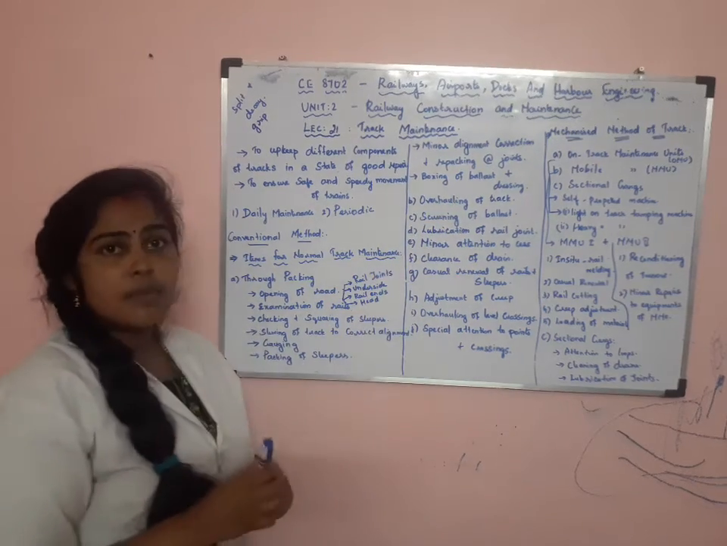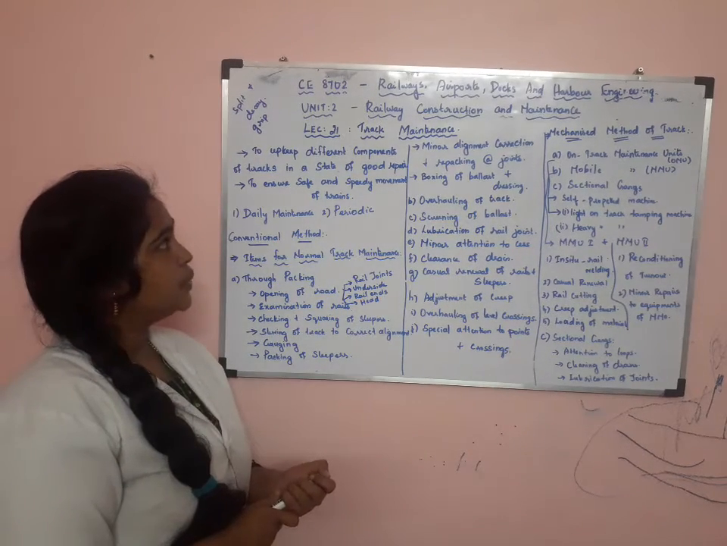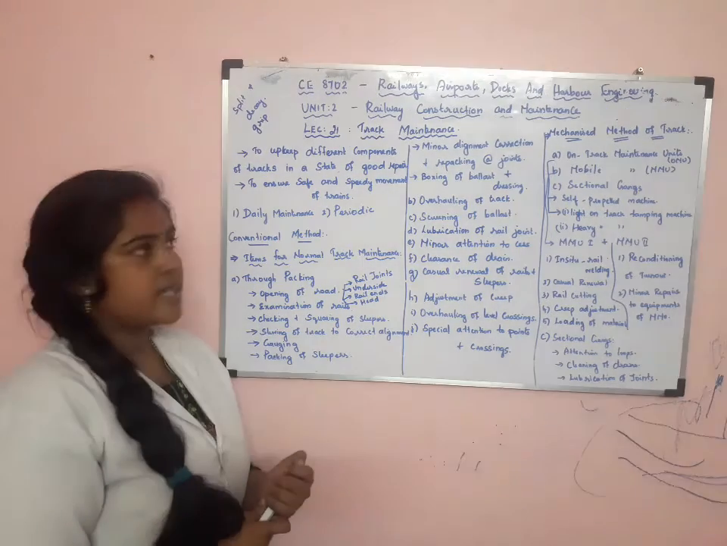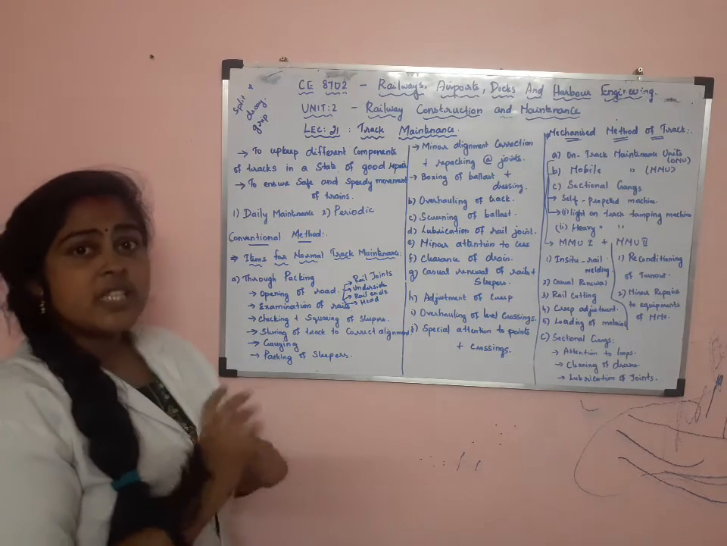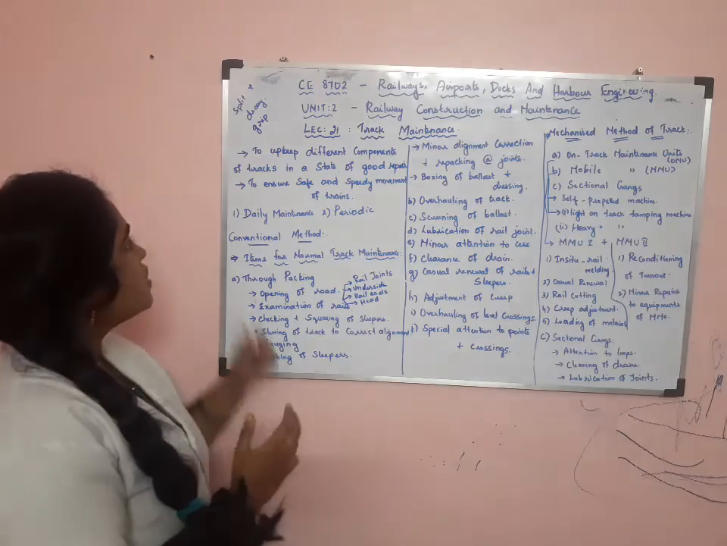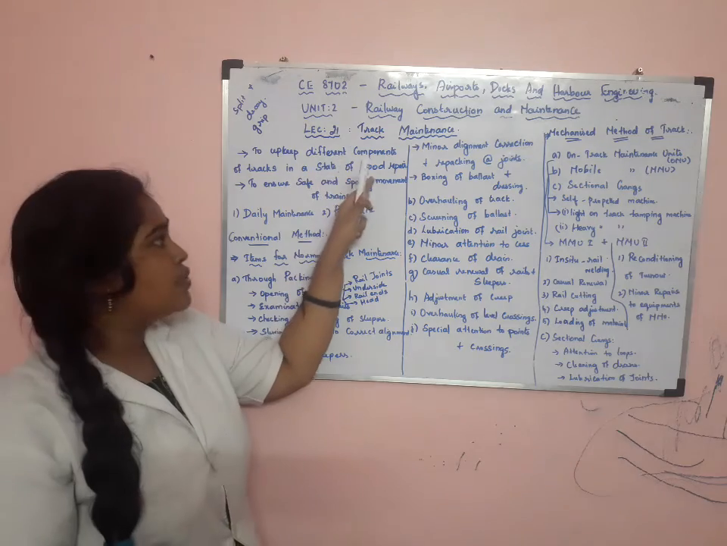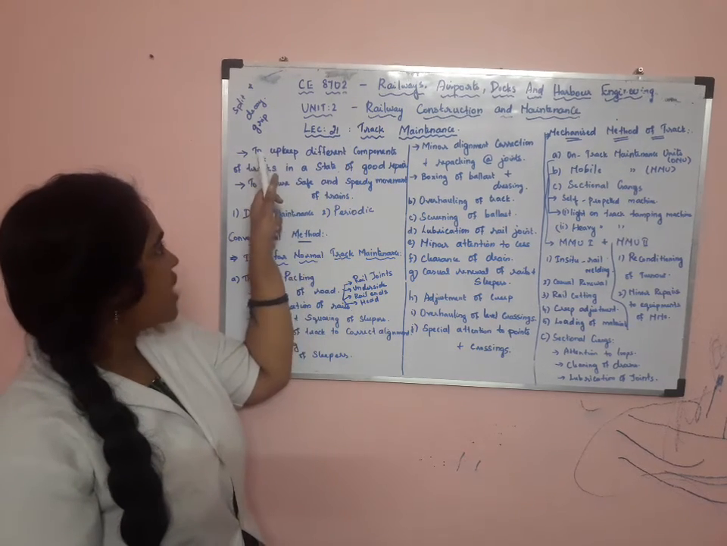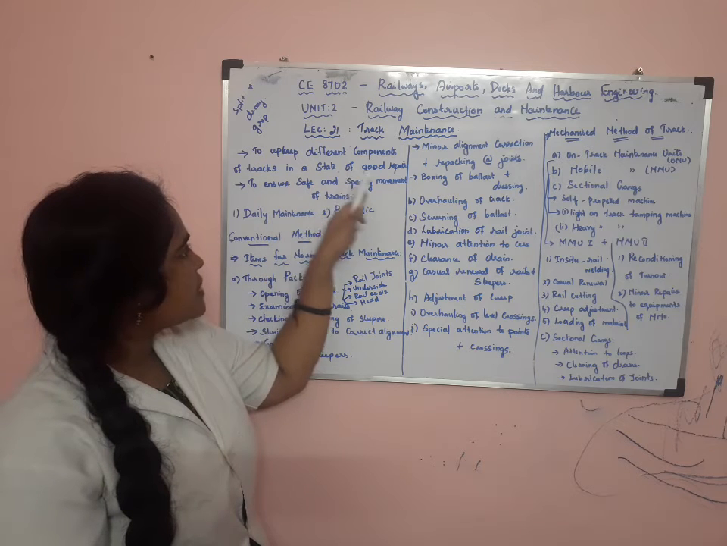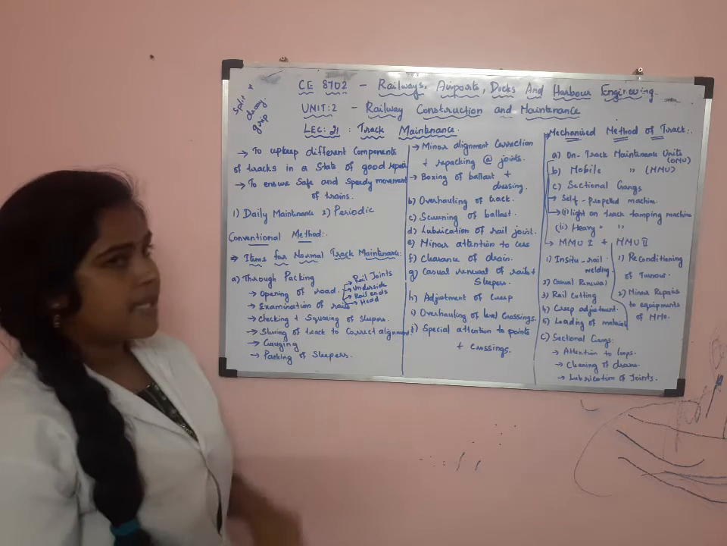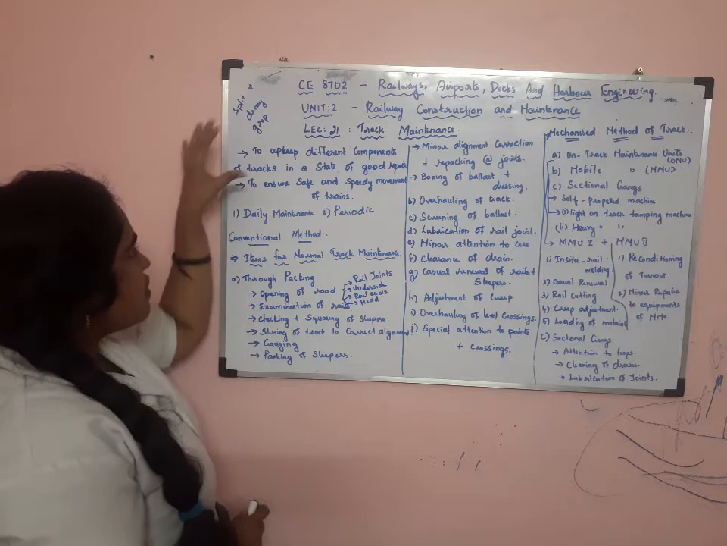Today in this class I am going to discuss track maintenance, which comes under Unit 2, Railway Construction and Maintenance. What is meant by track maintenance? What is the need of track maintenance? To upkeep different components of tracks in a state of good repair, track maintenance is needed. And to ensure safe and speedy movement of trains, track maintenance is needed. These are the two important things for track maintenance.